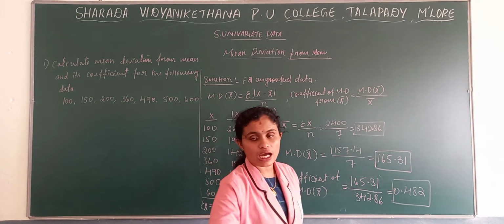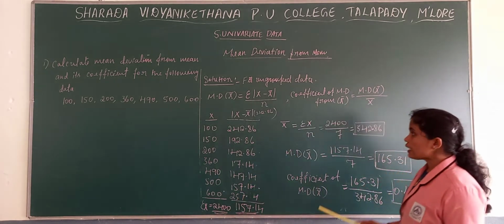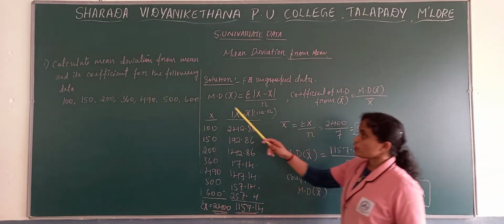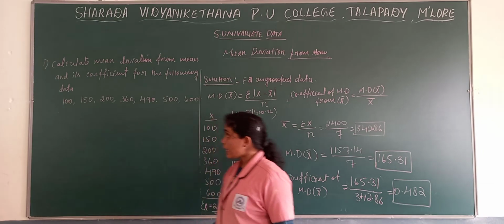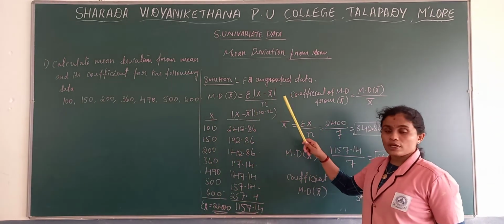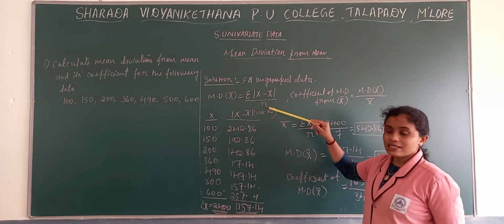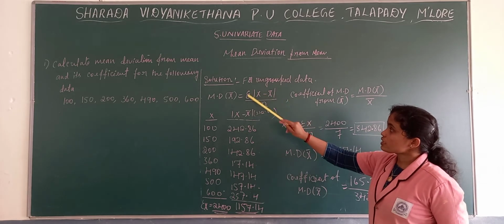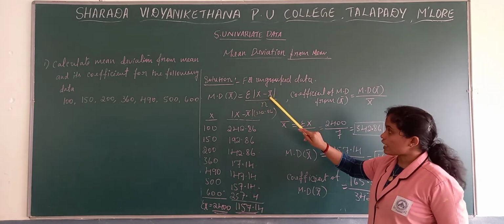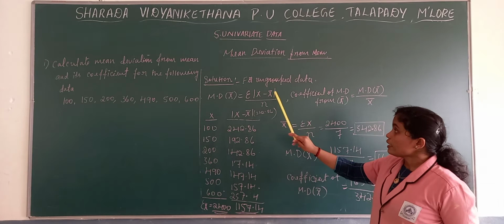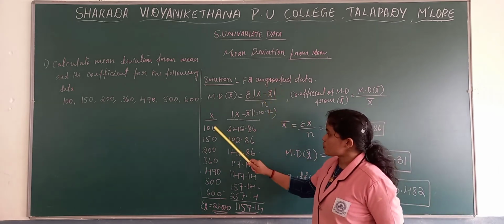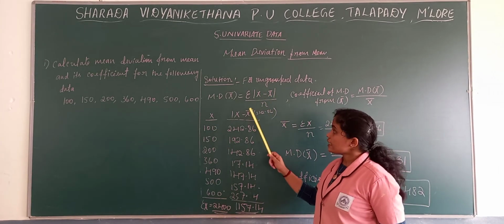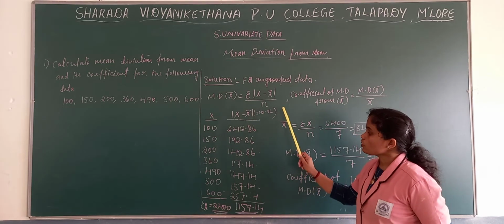So this is about ungrouped data. If you are thorough with the formula, it is easy to calculate. Firstly you need to calculate mean. Then x minus x bar, these are the x series. Take the deviations from the mean you have got.